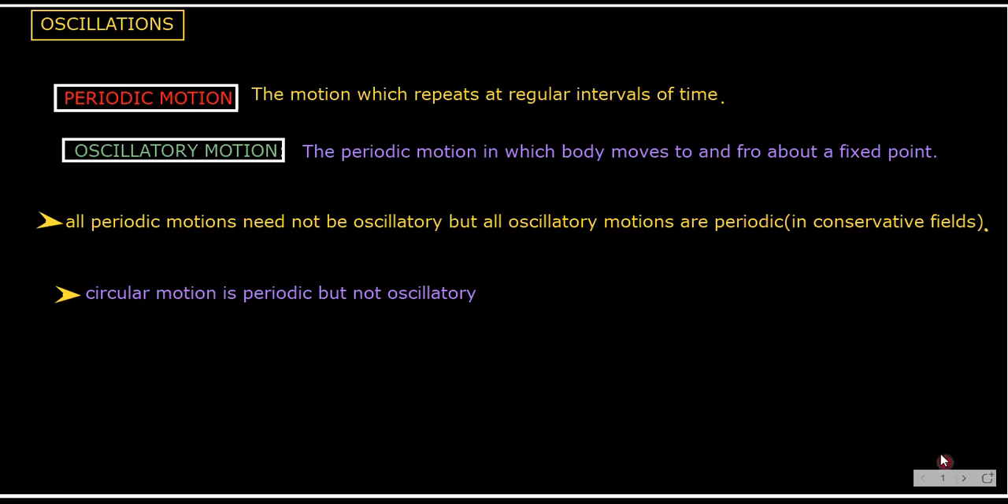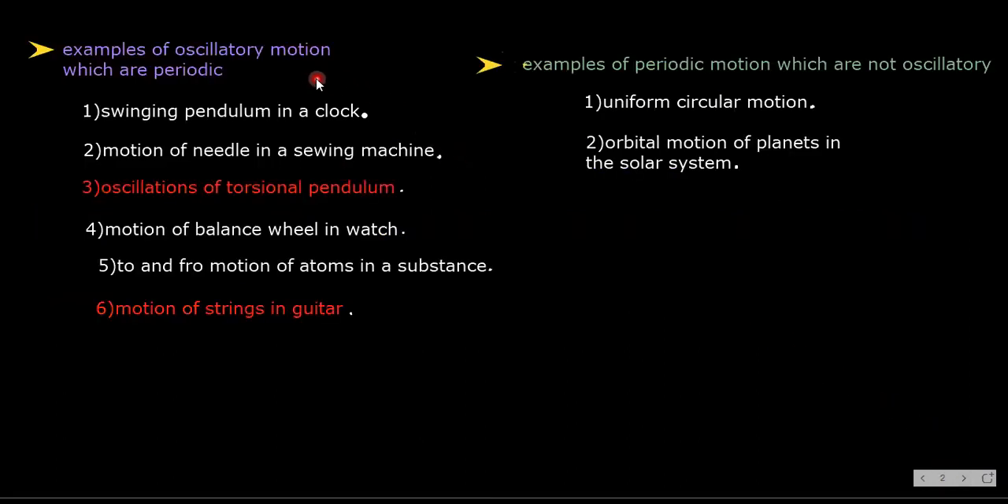Okay, so let's move ahead. Next, let's see some examples of oscillatory motion. For example, a swinging pendulum in a clock. The pendulum is moving to and fro about its fixed position, so it is oscillatory motion. And next one, motion of the needle in a sewing machine. This is also oscillatory motion.